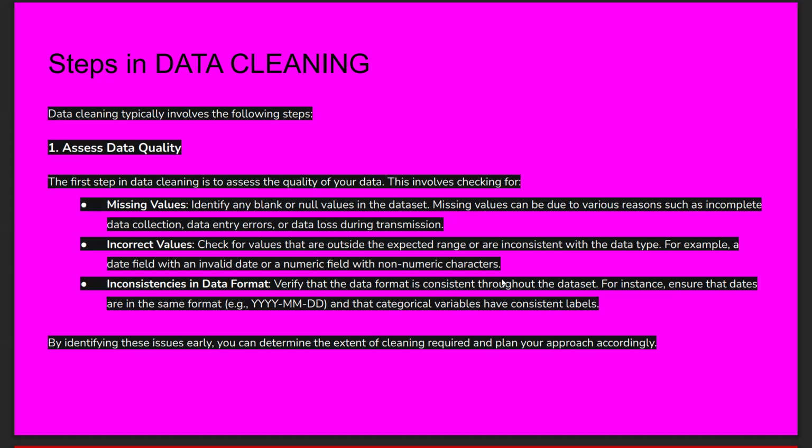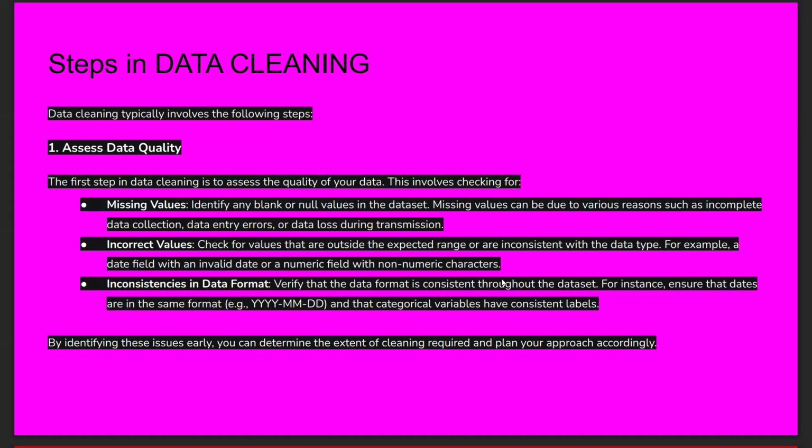Next one, incorrect values. We have to check not only the missing values, but also the incorrect values. Suppose we enter incorrect values instead of the right values, it will lead to misleading results. It means it will not give the exact results. So we have to correct the values. Also we have to check whether values are outside the expected range or not, like a date field with an invalid date.